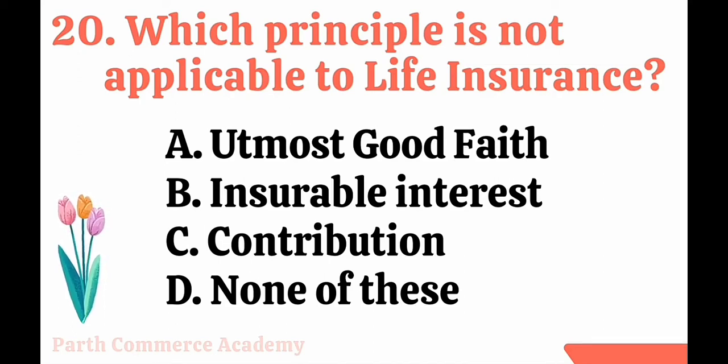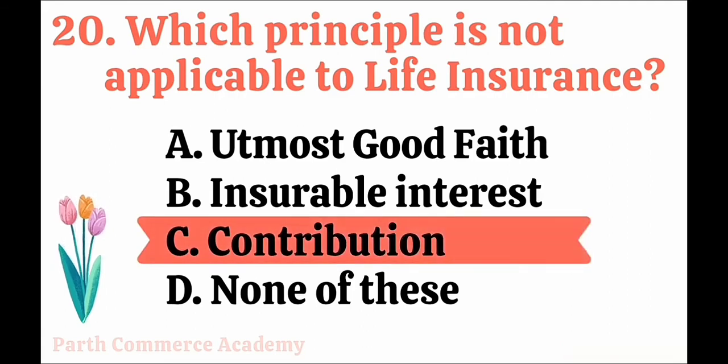Alright, but in life insurance, just because loss is not measurable, this principle is not applicable. If you are taking insurance from three insurers, all will pay the fixed amount to you. They will not pay you in proportion to your premium or assured amount. So the correct answer is option C, contribution.